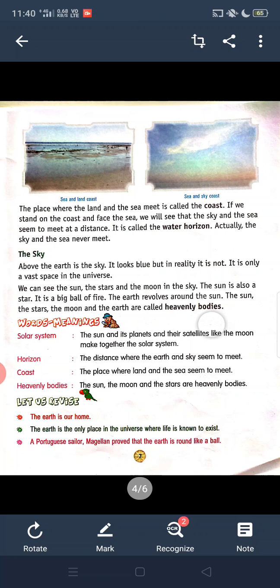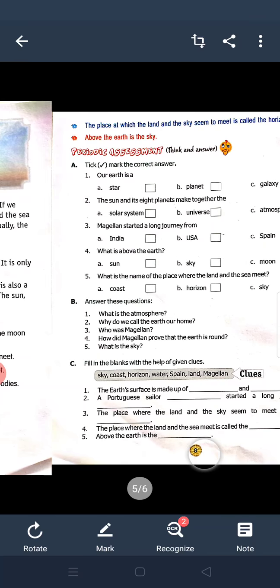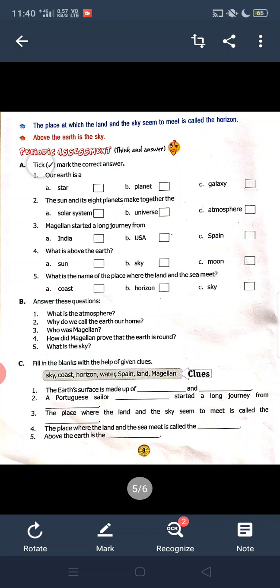Now students, let's revise. The earth is our home. The earth is the only place in the universe where life is known to exist. A Portuguese sailor, Magellan, proved that the earth is round like a ball. The place at which the land and the sky seem to meet is called the horizon. Above the earth is the sky.